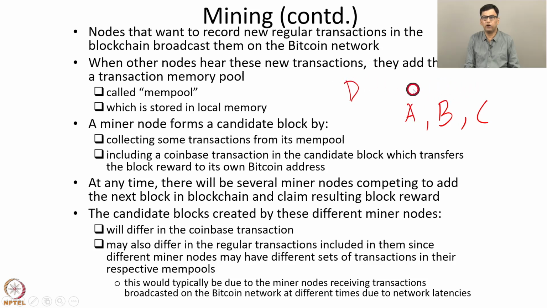So in the candidate block of A, this regular transaction sent by node D is included, but in the candidate blocks of B and C, this regular transaction is not included because it was received by B and C after some latency. So that's how it can happen that the set of regular transactions included in the candidate block of one node differs from the set of regular transactions in the candidate blocks of the other nodes.